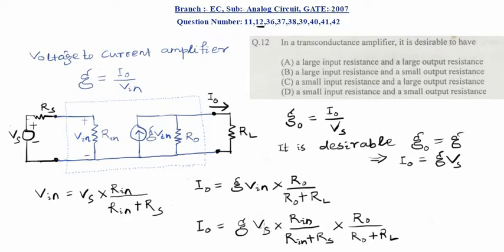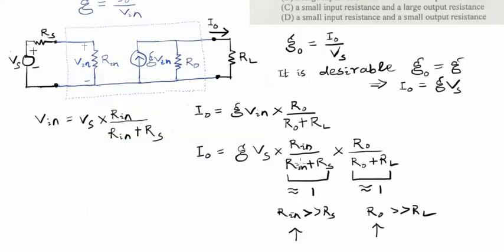Now if we compare this expression with this one, we want this I0 to be nearly equal to GVs for a good transconductance amplifier. For this to happen, this ratio has to be 1 and this ratio has to be 1. For this to happen, Rin has to be very much greater than Rs and R0 has to be very much greater than RL. So for these ratios to become nearly 1, Rin has to be greater than the source resistance and the output resistance has to be very much greater than the load resistance.